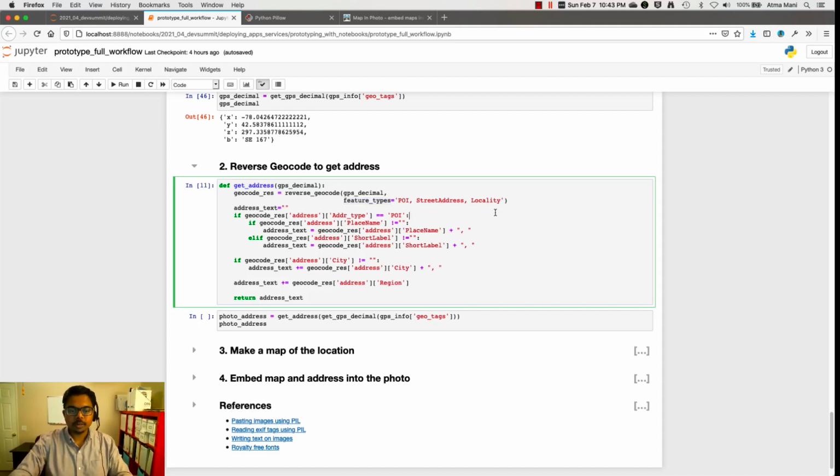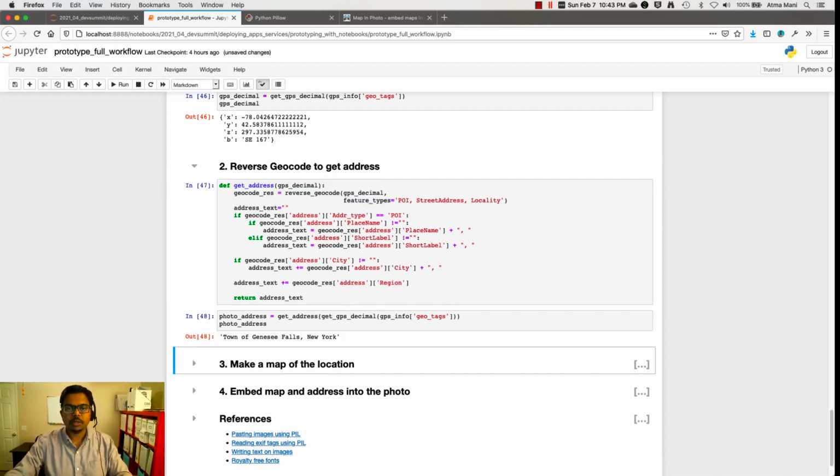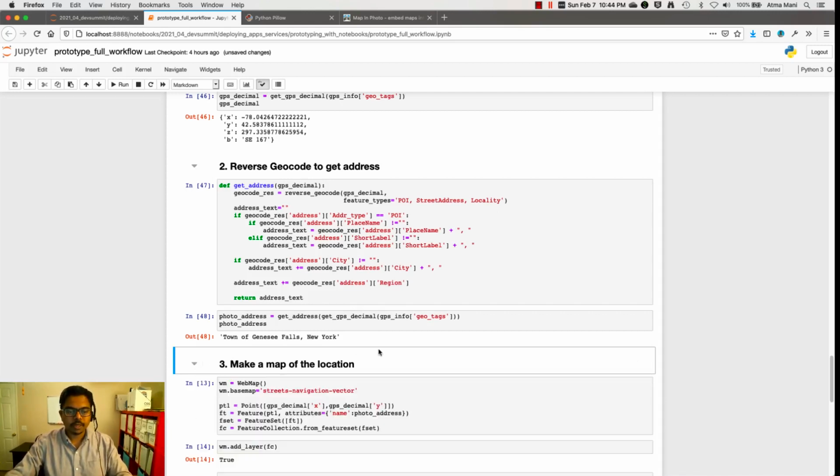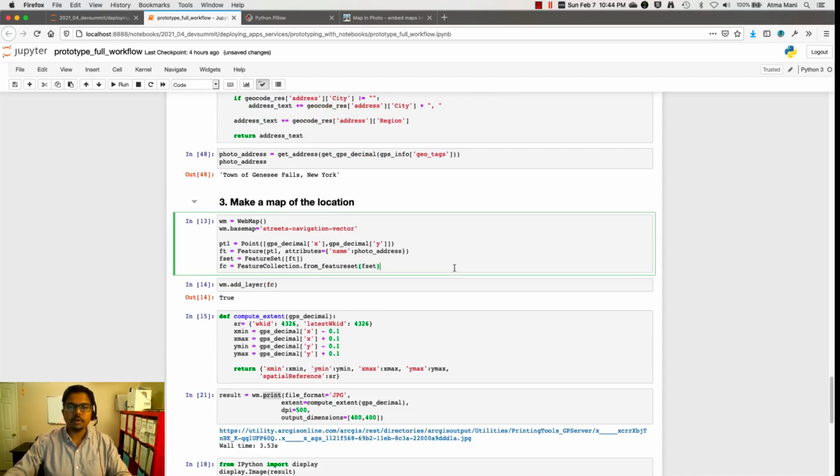And then we compute a little bit, and we can produce the output. So in this case, it's the town of Genesee in New York, which is more or less the location where the photo was taken. The next step is we can go ahead and make a printout of that.